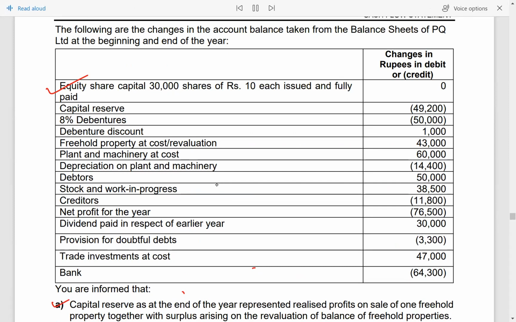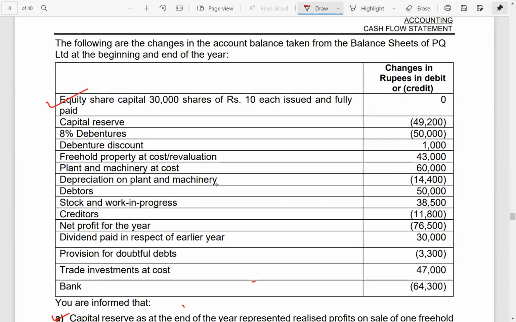Debenture account. In debenture, there is a change in debenture balance by 50,000. First of all, what do you mean by change?